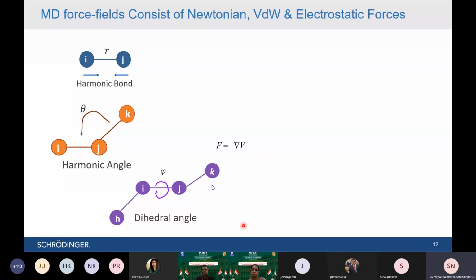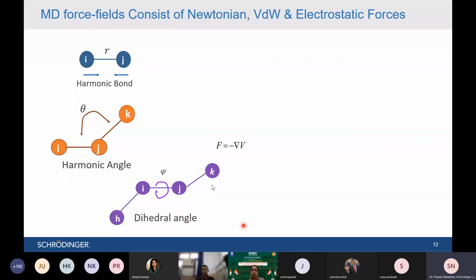Every software should have a force field inbuilt in it to run the MD simulations, to know how much the bond should move.